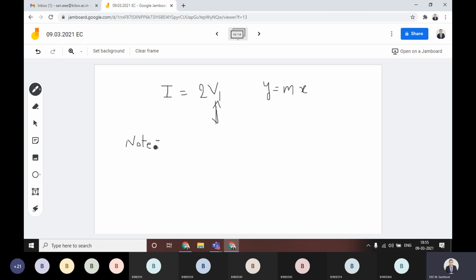Do you have any doubt at this stage? Anyone, if you have any kind of doubt at this stage, you can ask. Write that note at the end of these dependent sources.